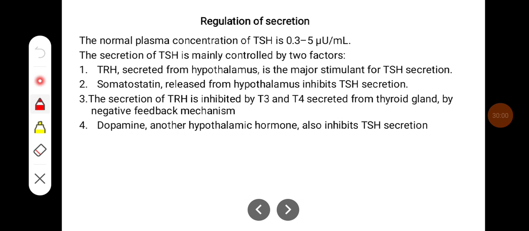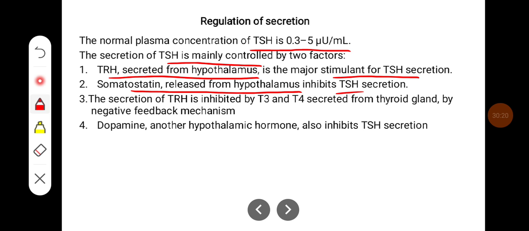The normal plasma concentration of TSH is around 0.3 to 5 microunits per ml. The secretion of TSH is mainly controlled by two factors. TRH secreted from the hypothalamus is a major stimulant. Somatostatin released from the hypothalamus inhibits TSH secretion.